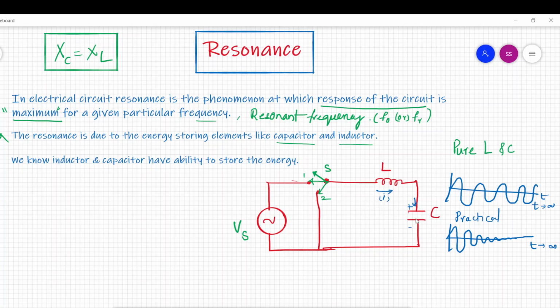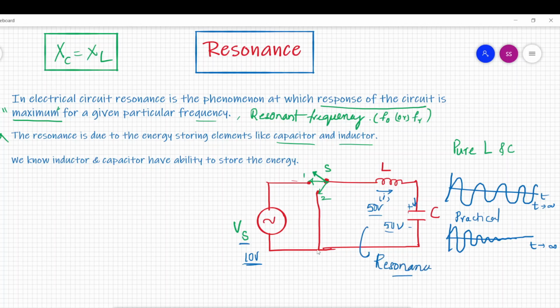The voltage across the inductor and capacitor will be magnified. That means it will be multiplied by a factor called the Q factor, which we are going to discuss later. So the voltage across the inductor and capacitor at this condition will be very high compared to the source voltage. This is the advantage of resonance. Even if you are supplying 10 volts RMS, the voltage across the inductor and capacitor will be around 50 volts each at resonance. This is possible at a condition called resonance.